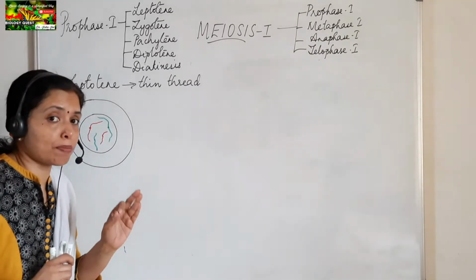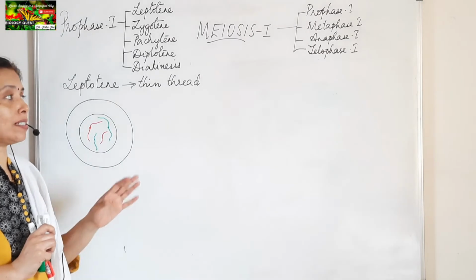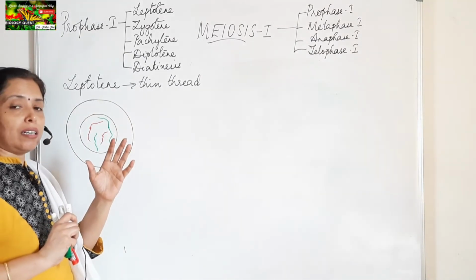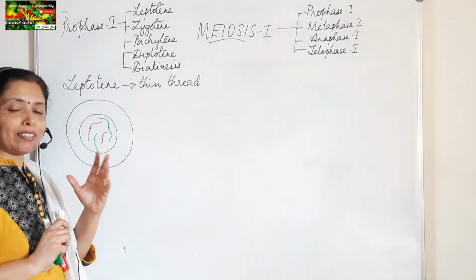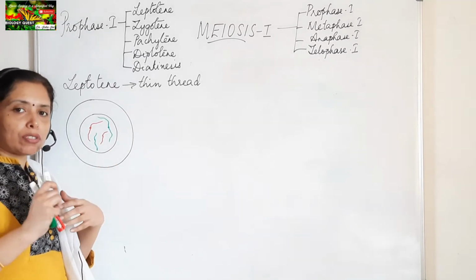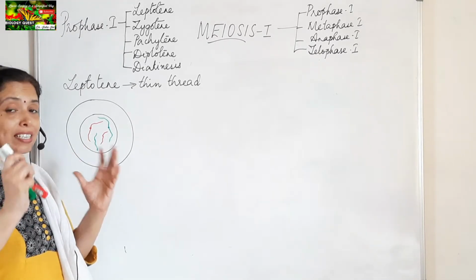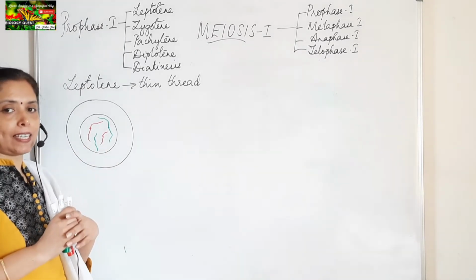So what is to be remembered in Leptotene stage is, it is the thin thread stage. The chromosomes have the appearance of thin threads, and they are in the process of condensation, and the nucleus is large. Nucleus increases in size during this stage.